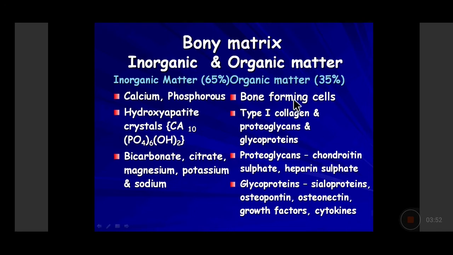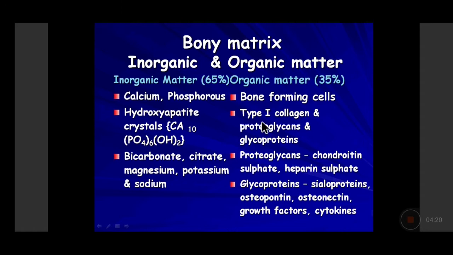And what is the organic matter? The organic matter includes both the cells as well as the collagenous substance which is secreted by these bone forming cells, the osteoblasts, and the proteoglycans which are formed by the osteoblasts, and the glycoproteins. Which are the proteoglycans chiefly present in the bone and cartilage? In cartilage, we have the chondroitin sulfate and the heparan sulfate. And the glycoproteins which are present are the xylosyl proteins, osteopontin, osteonectin.